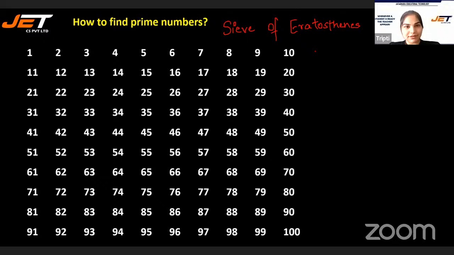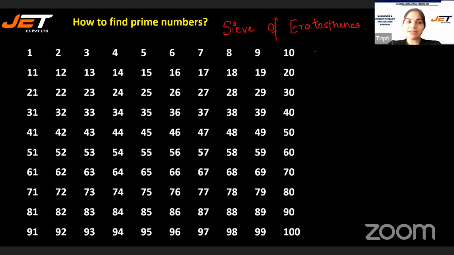In mathematics, the sieve of Eratosthenes is an ancient algorithm to find the prime numbers up to any limit. Okay. Now, how do we do that? I told you that it's an algorithm to find all the prime numbers up to any limit. But how do we do that? There are a few steps that you need to follow.